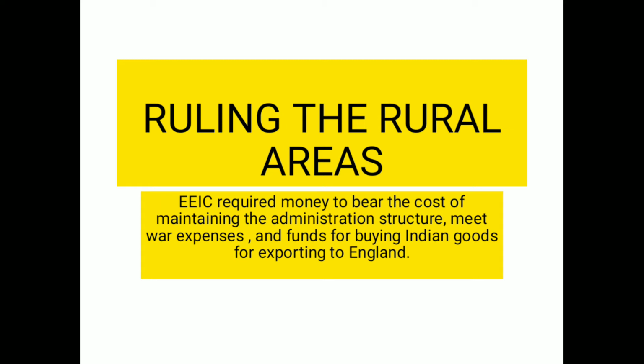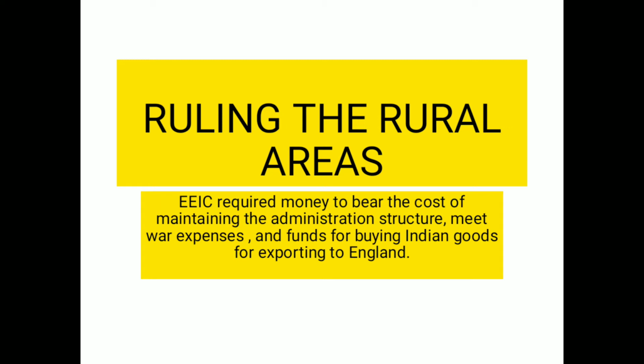Now as the British powers controlled Indian territory, they required a lot of money. What did they require the money for? They required the money because they had to bear the cost to maintain the administrative structure. When we finished the previous chapter, we had talked about the administrative structure of the Britishers. To maintain all of this administrative structure, money was required.